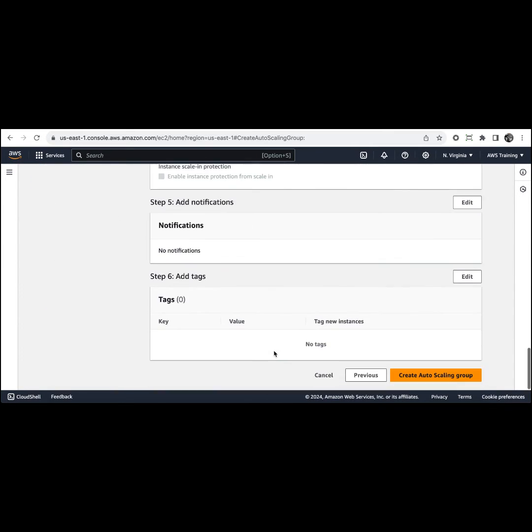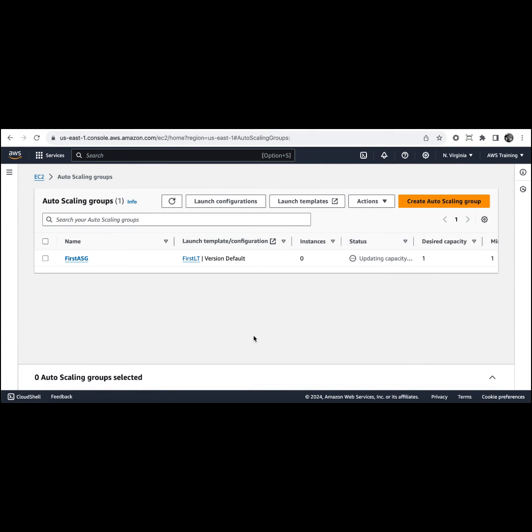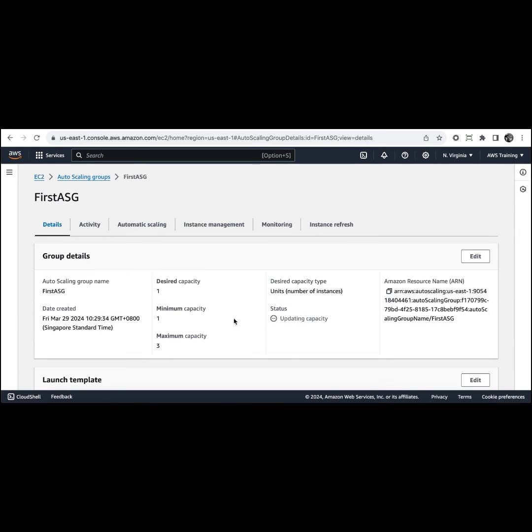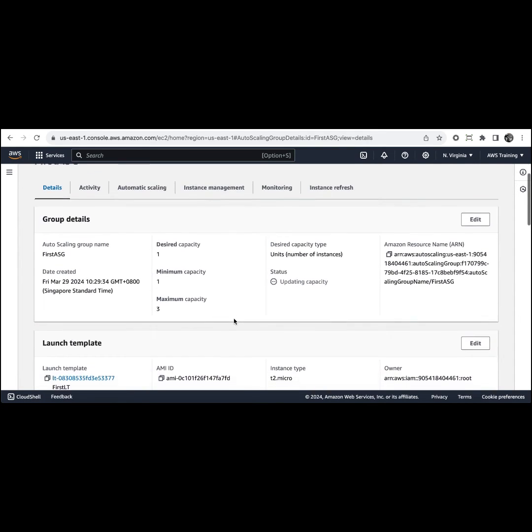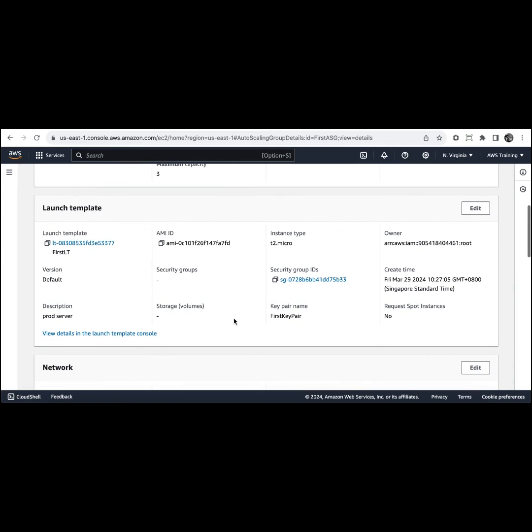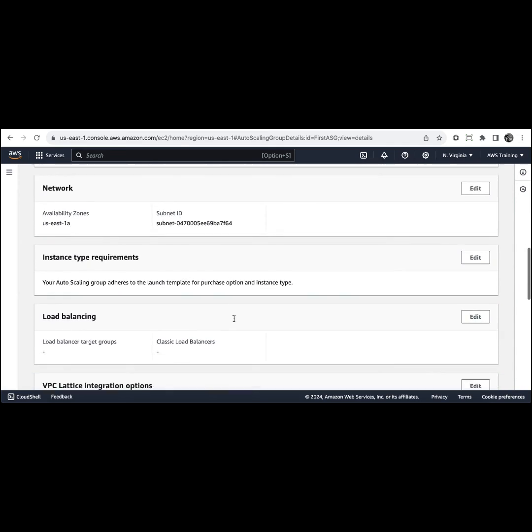This is the kind of summary page. So click create auto scaling group. So it will take a little bit of time to create the auto scaling group. So this one is here. You can see the status is still updating capacity. Okay, so this one is the summary of all the details of that scaling group.